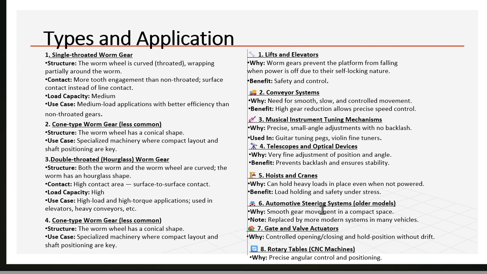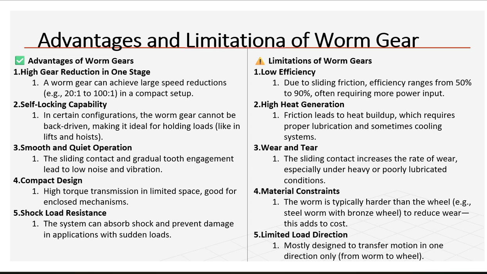Automotive steering system, smooth gear movement in compact space. Note: replaced by more modern system in many vehicles. Gate and valve actuator, because controlled opening, closing, and hold position without drift. Rotary tables, CNC machines, because precise angular control positioning. Next, we are looking at advantages and limitations of worm gear.